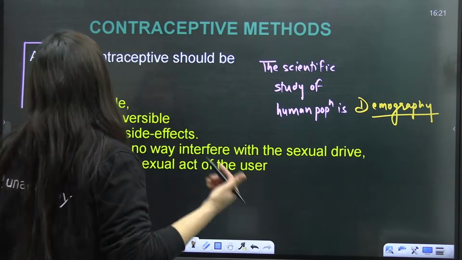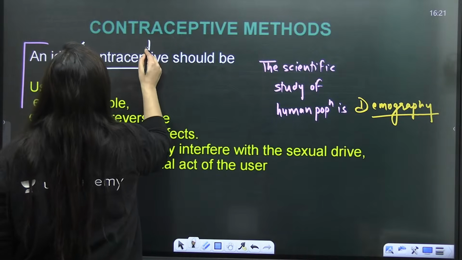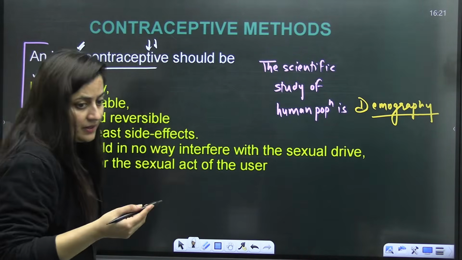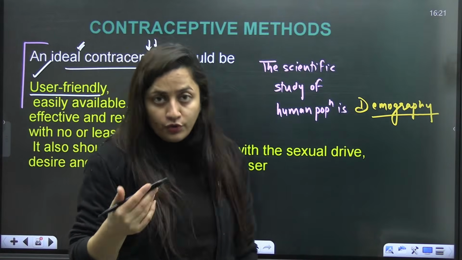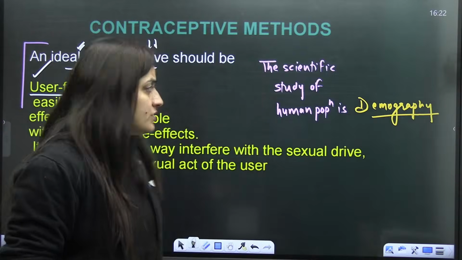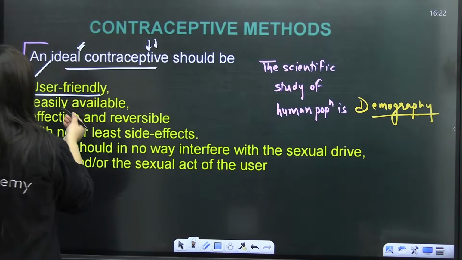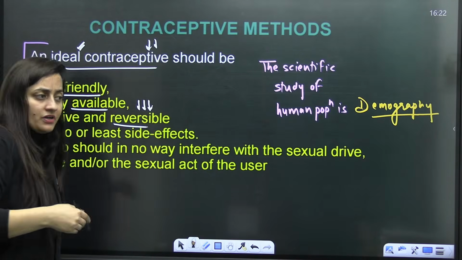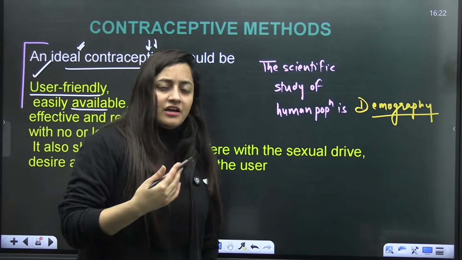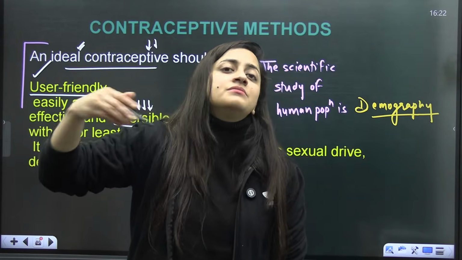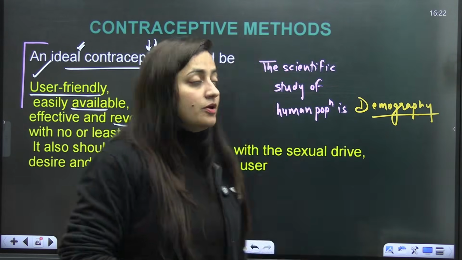So here you can see, when we talk about the ideal contraceptive, it should be user friendly, of course, right? A couple or a person should know how to use it. It should not be very complicated. It should be easily usable, easily available. It should be effective and reversible. If a couple doesn't want to conceive now but wants to do it later, and the method is not reversible, it will be of no use.